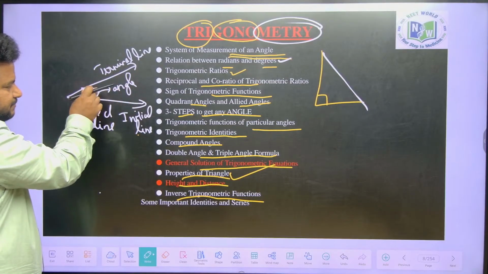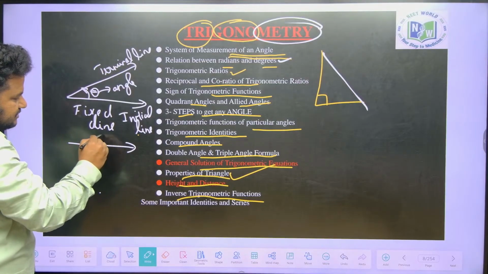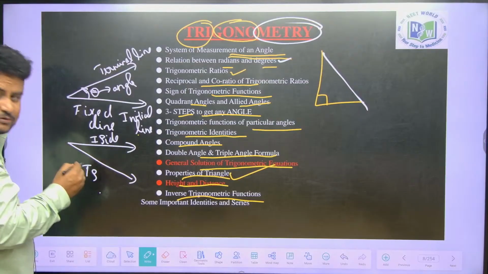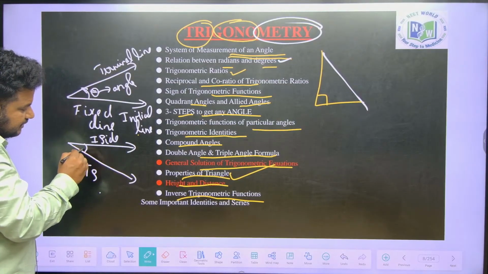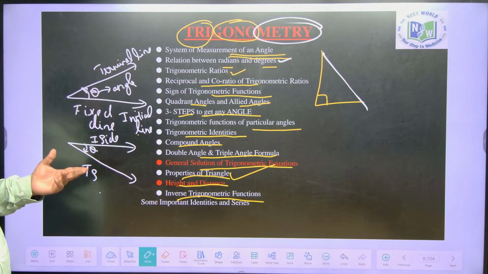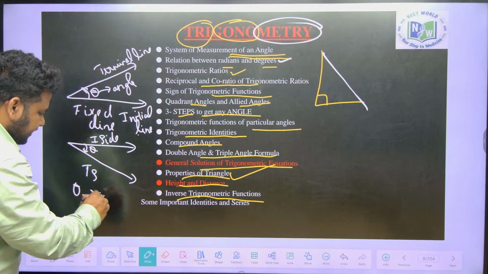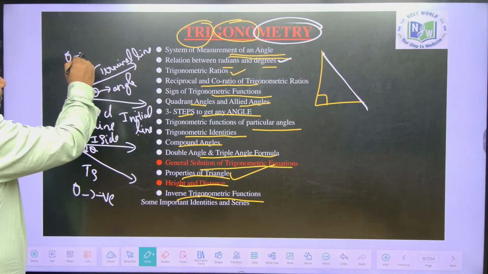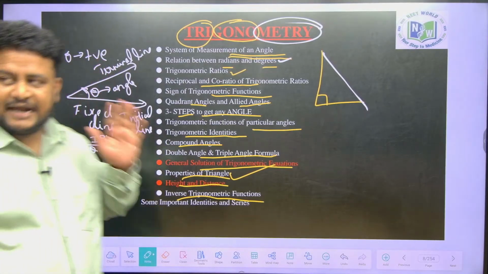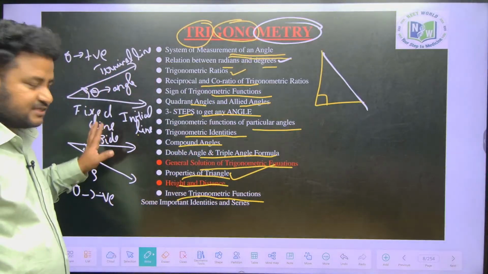Similarly, if this is the initial side and this is the terminal side, and you are measuring clockwise, then we take that angle theta as negative. Here we take theta as positive. So when we measure anti-clockwise, theta is positive, and clockwise, theta is negative. This is the first thing you must know.